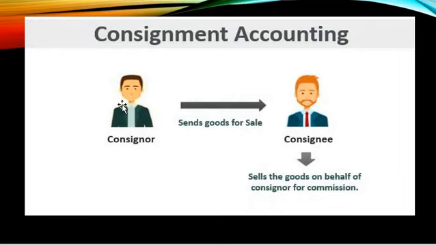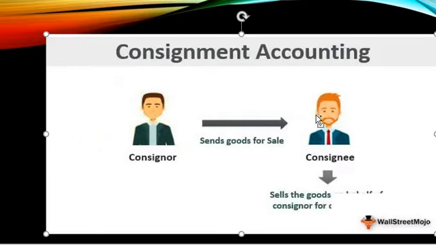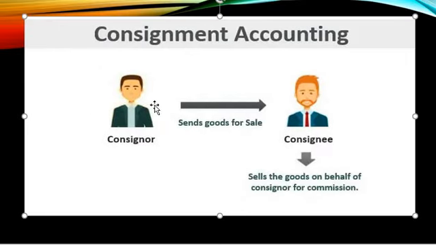But the consignee is getting some amount of commission or some amount of fees for selling the goods. The consigner is getting profit by selling the goods and getting a new market, whereas the consignee is getting remuneration, fees, commission for the number of goods sold by him to the customers.